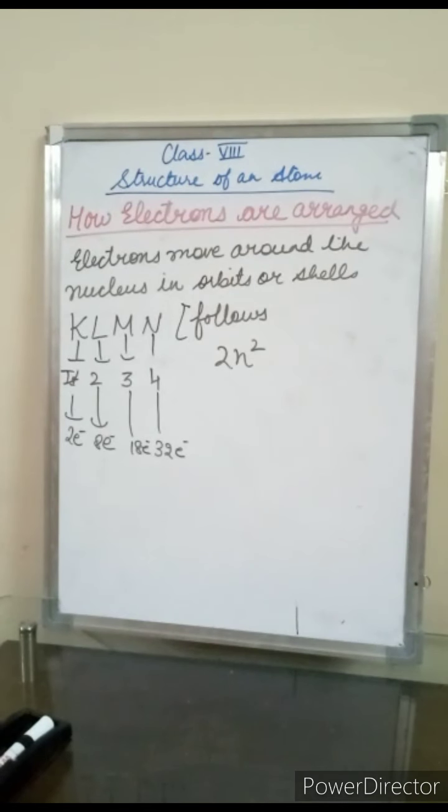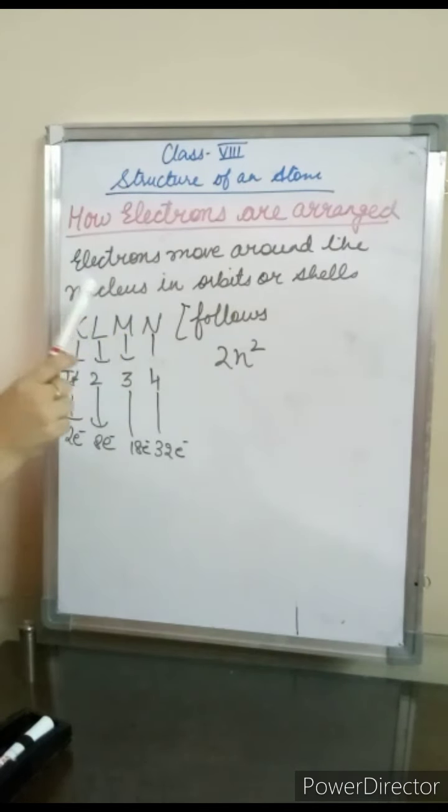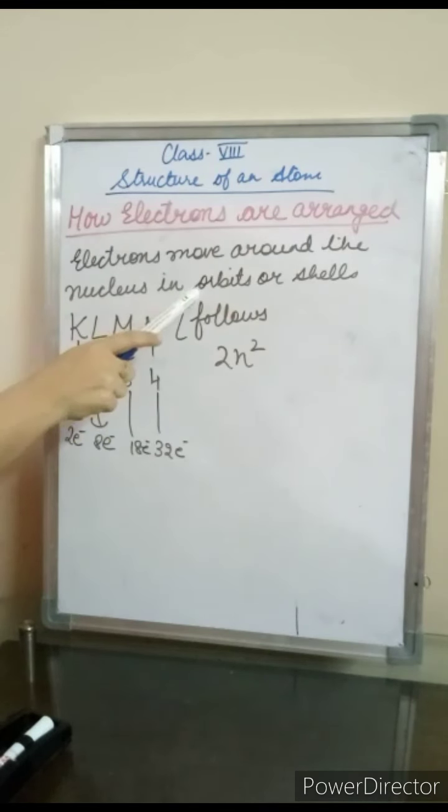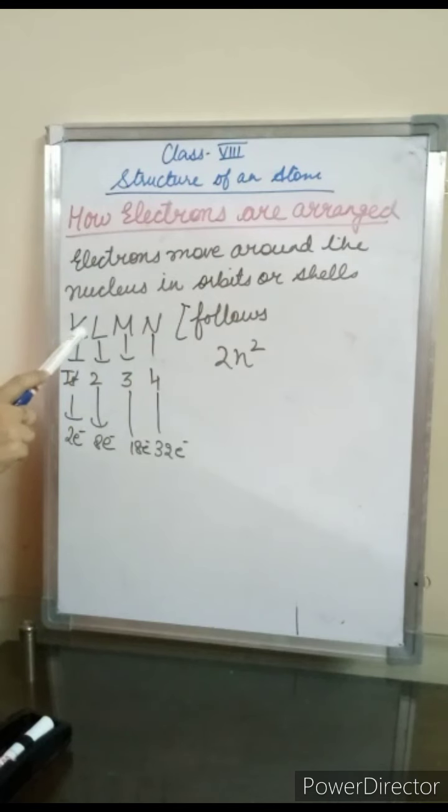Now students, we will learn a very important topic, that is how electrons are arranged. Right? Now students, the electrons move around the nucleus in orbits or shells. And these shells are named K shell, L shell, M shell and N shell. The innermost shell, that is the first shell, is termed the K shell. Second shell is named the L shell. Third shell is known as the M shell. And the fourth shell or orbit is known as the N shell.